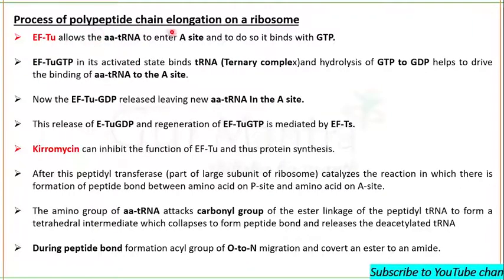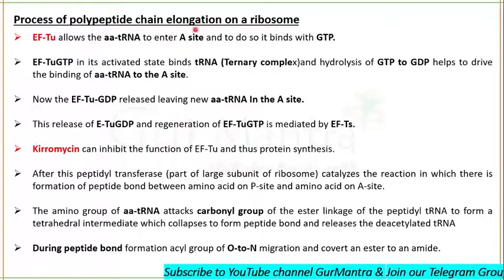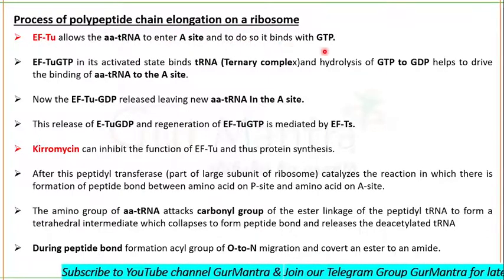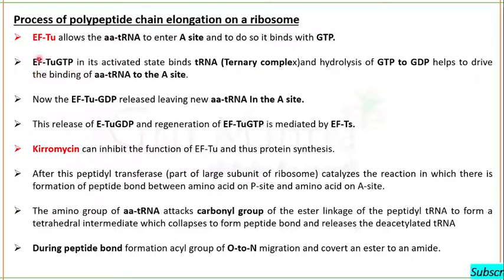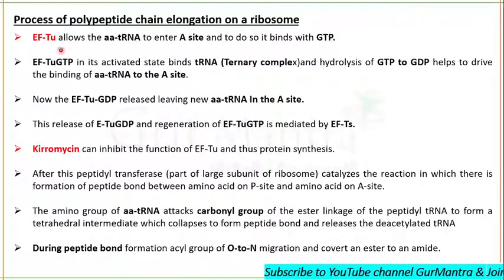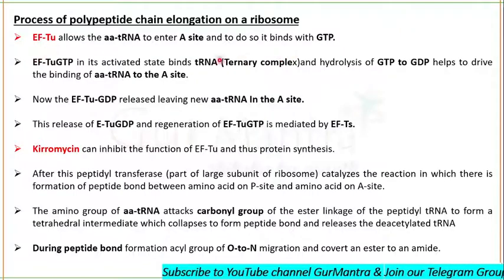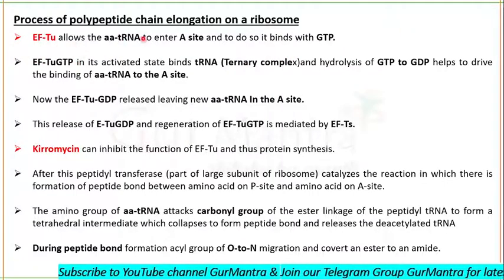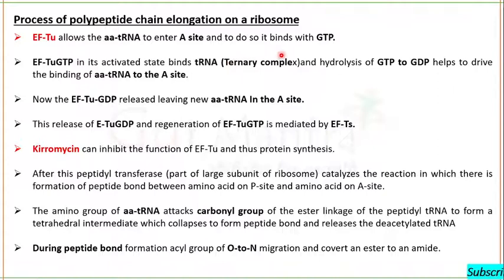It will allow the aminoacyl tRNA to enter the A site. Now its binding requires GTP. So there will be the binding of elongation factor Tu with GTP and then to tRNA. So this will form a ternary complex: elongation factor Tu, GTP and tRNA.